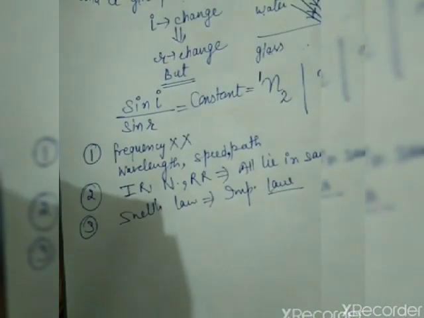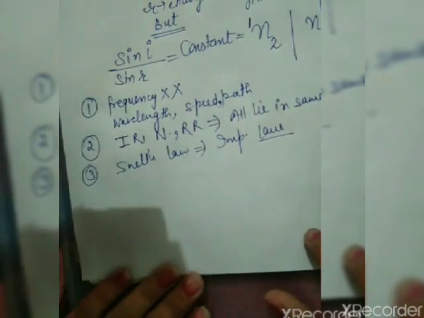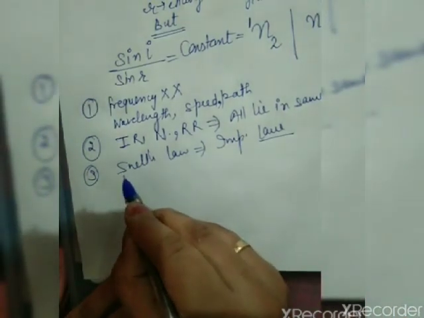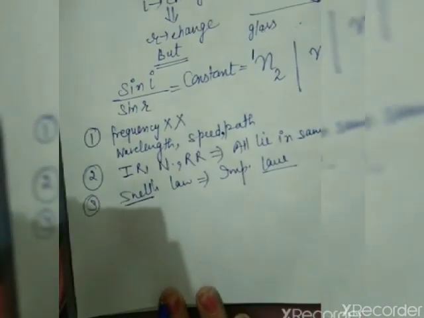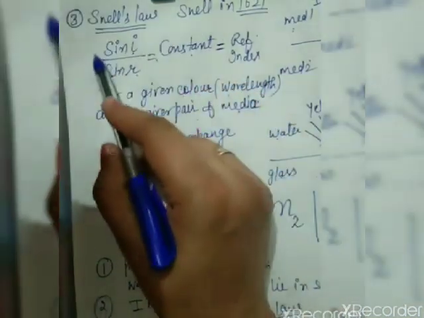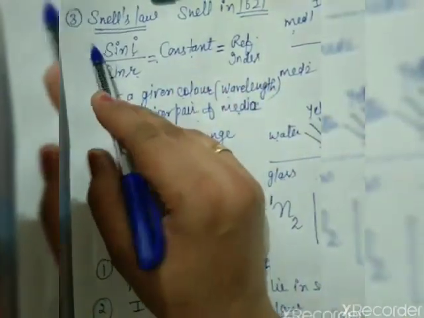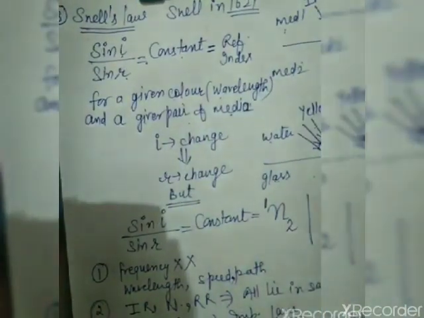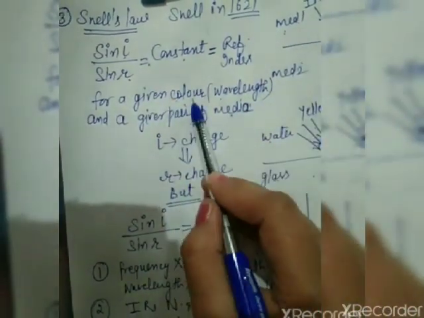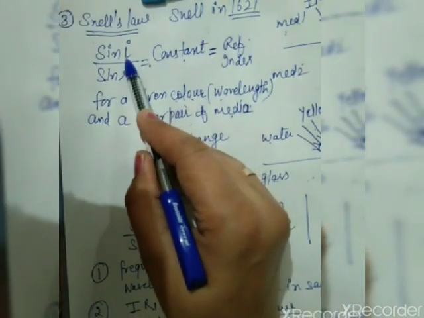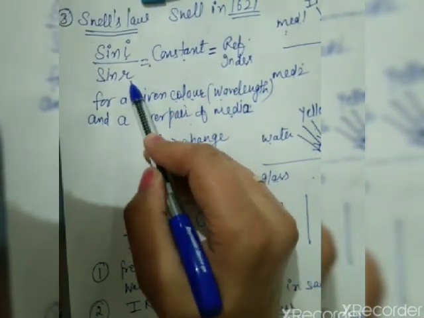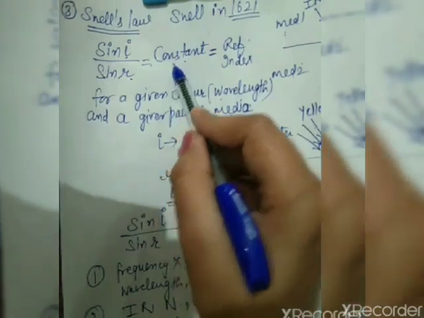What about the question that may come in your exam? The examiner may ask directly, state Snell's law. State means you have to give the statement. You have to give the statement by drawing this diagram, that for a given pair of media and for a given color, the ratio of sine of angle of incidence to the sine of angle of refraction is always constant.